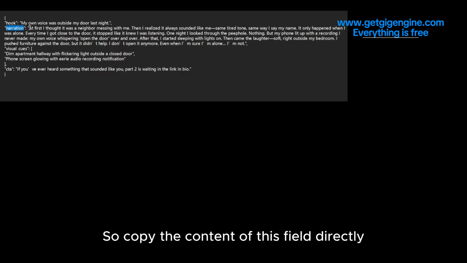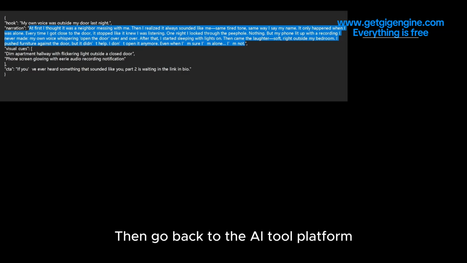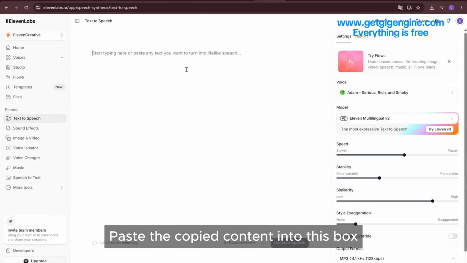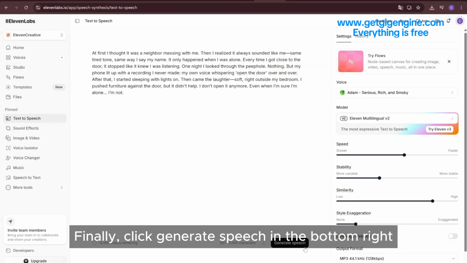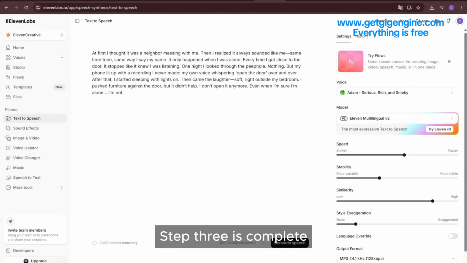So copy the content of this field directly. Then go back to the AI tool platform. Paste the copied content into this box. Finally, click Generate Speech in the bottom right, and you'll generate the audio that meets our requirements. Step 3 is complete.